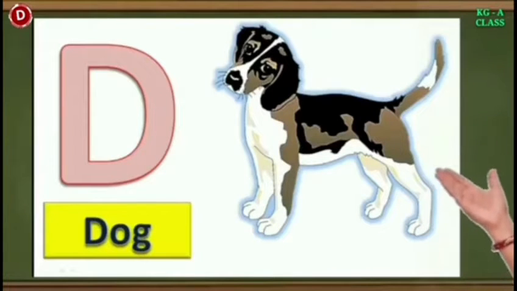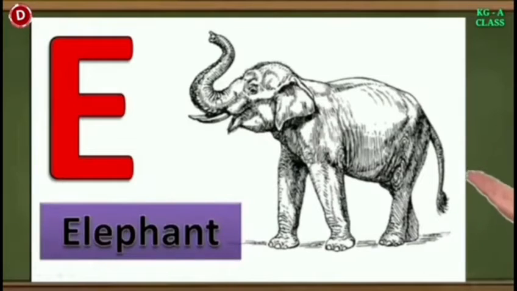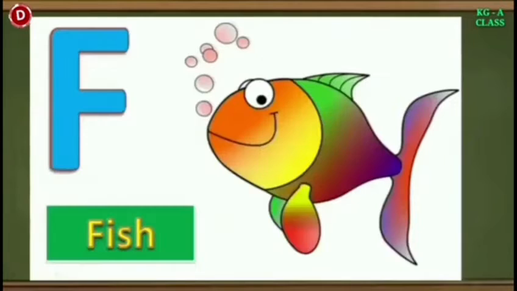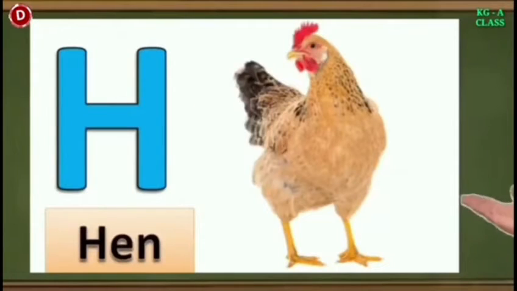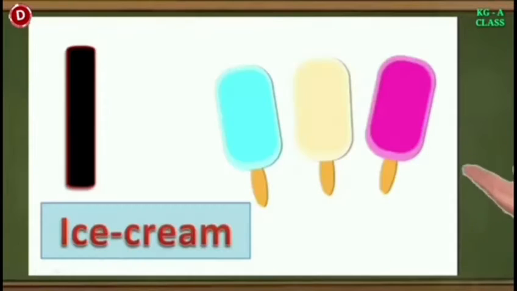Look here, children. This is capital D and D for dog. This is dog. Now comes E, children. Look here. This is E. E for elephant. Now the next letter is capital F. F for fish. Children, this is G. G for goat. Now comes H. H for hen. Children, the next letter is I. I for ice cream. We all love to eat ice cream in summers.